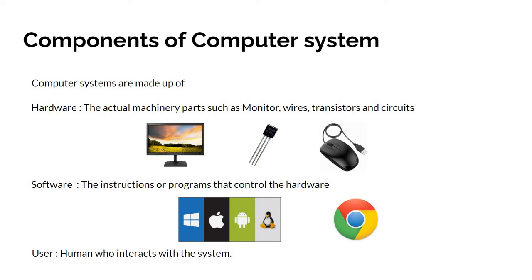If you have a computer without the software, which means the operating system, the computer is incomplete without the operating system. If you have a computer and the operating system installed, but there is no user to interact with the system, then there is no purpose to have a computer. So hardware, software and the user, these three components make up a computer system.